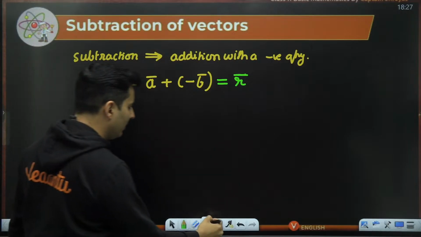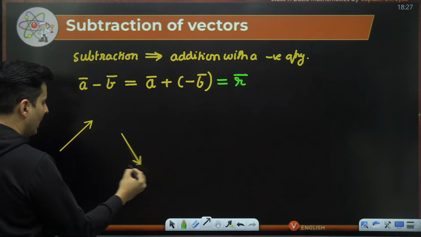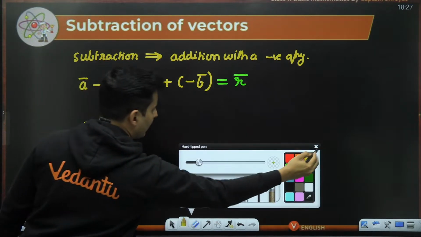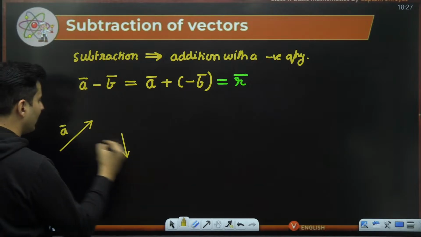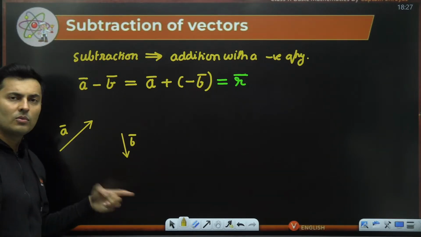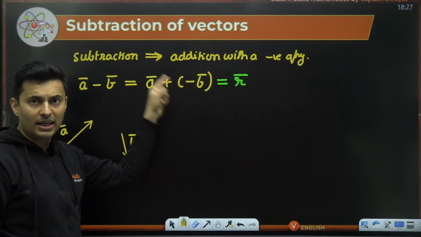Say, for example, I have a vector A over here and some vector B over here. I have taken some random vectors. Let's say this is vector A and this is vector B. I want to subtract vector B from A. What do I do? Subtraction means addition of a negative vector.